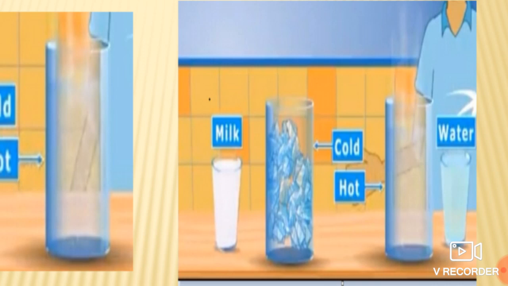Okay, so one may rely on his senses, such as touch. So how can you say that one thing is really hot or cold? You may say that we can touch that object and say whether it is hot or cold, or use vision. But you cannot touch all the hot objects, isn't it so, students? You cannot touch all the hot objects. So it is also not a very reliable method.